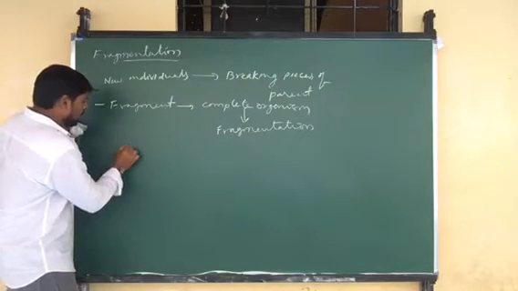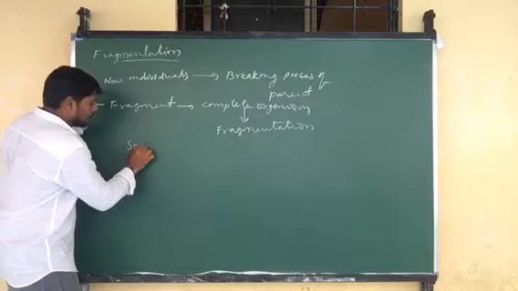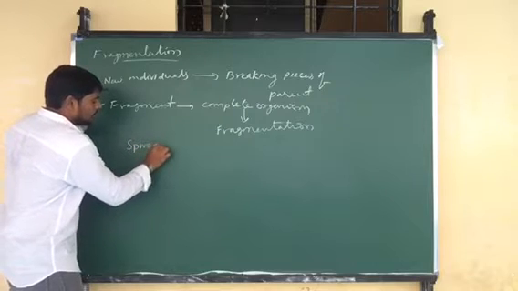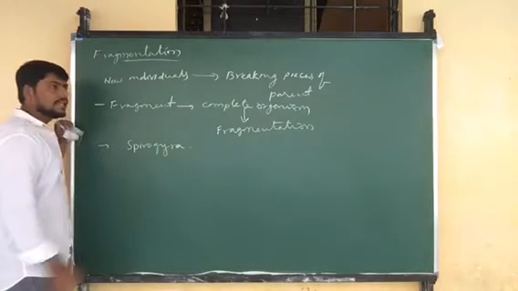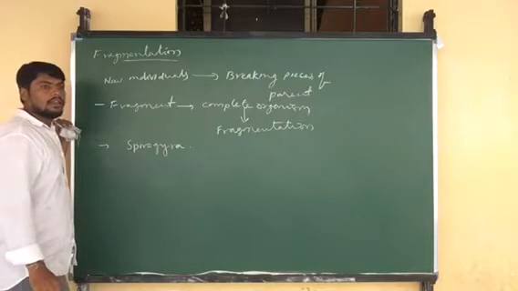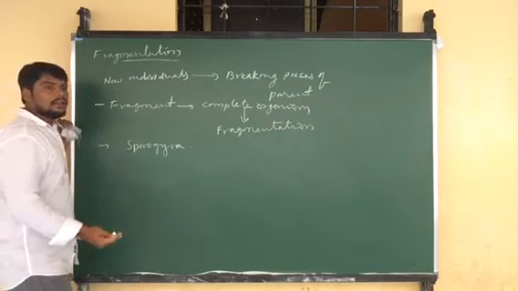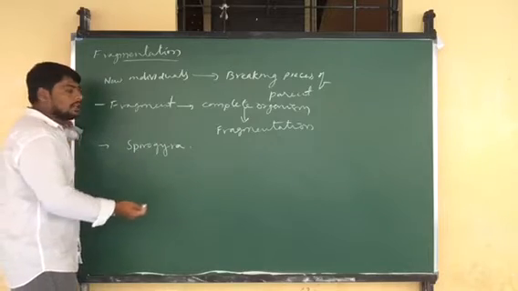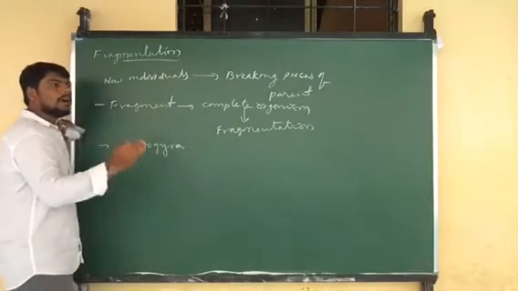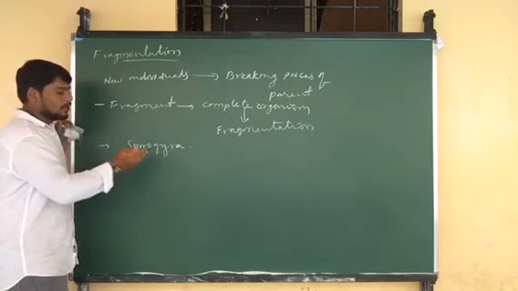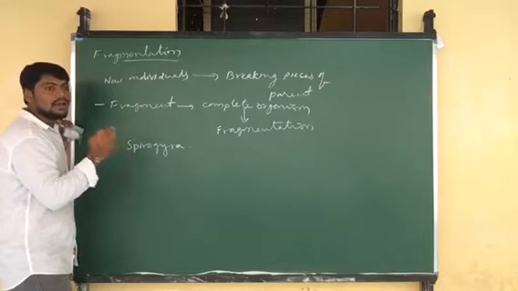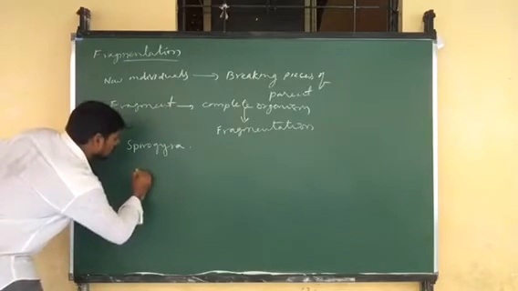For example, Spirogyra. Spirogyra is a filamentous algal plant which divides or cuts its body into pieces. Each piece develops into a new complete individual or organism.